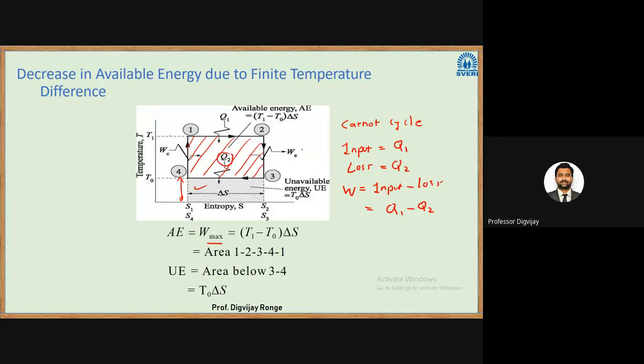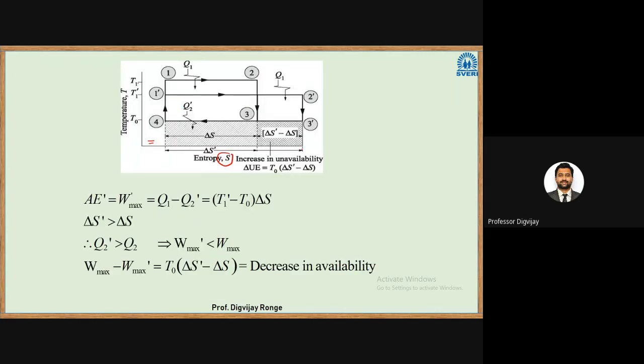Now what will happen if I decrease this temperature? If I decrease this source temperature T1, let us say to T2. So this is another diagram. In this case, this source temperature T1 is reduced to T1 dash. Okay. Now what will happen in this case?